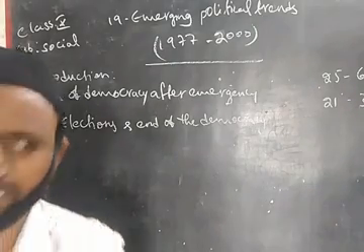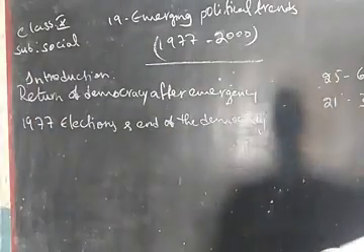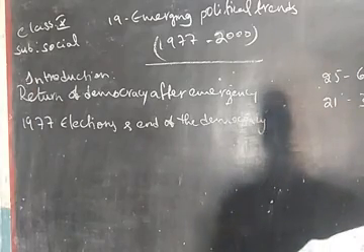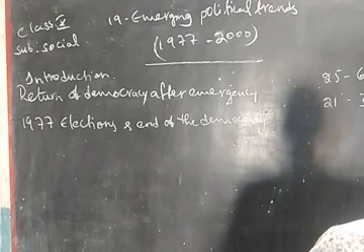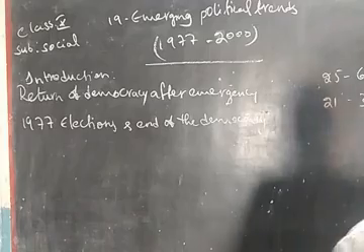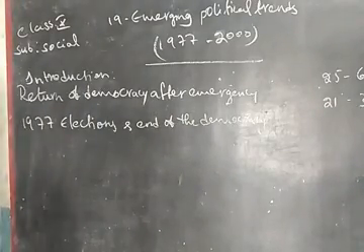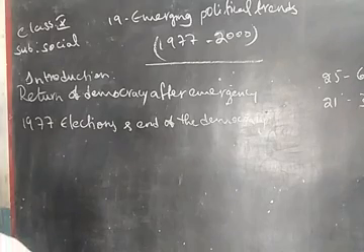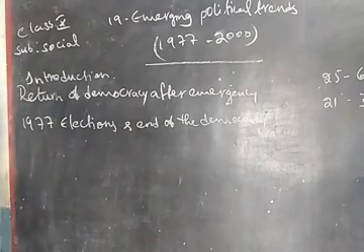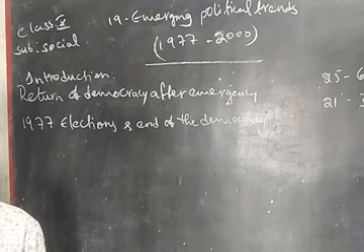Earlier, up to 1977, only the Congress government was ruling. After 1977, for the first time in the history of India, one government was formed without the Congress party. After that, many governments were formed without the Congress party. But up to 1977, they ruled continuously. Here the Congress party ruled for 30 years continuously, first under Pandit Jawaharlal Nehru, then Lal Bahadur Shastri, then Srimati Indira Gandhi.